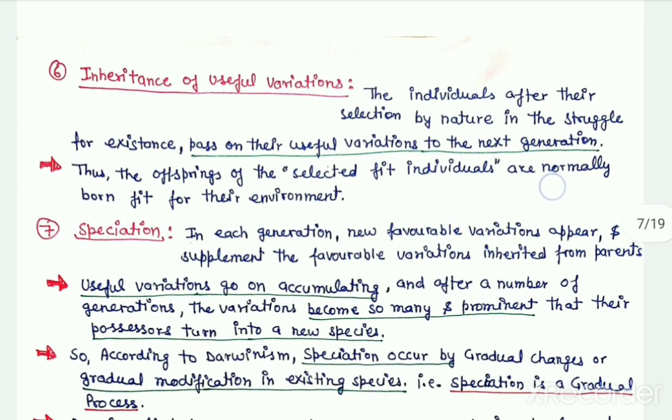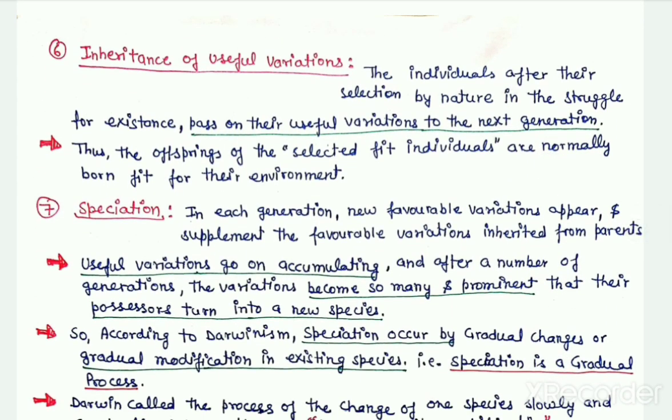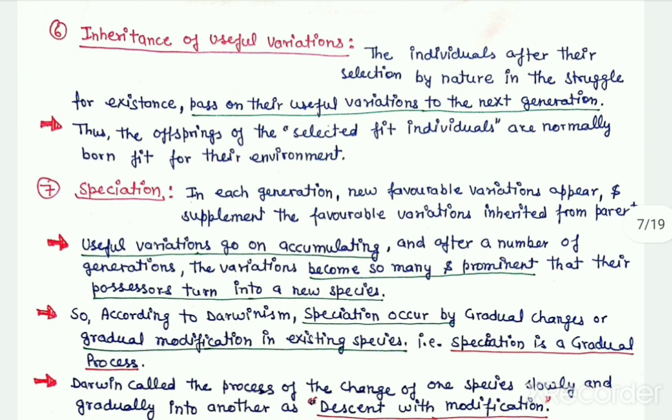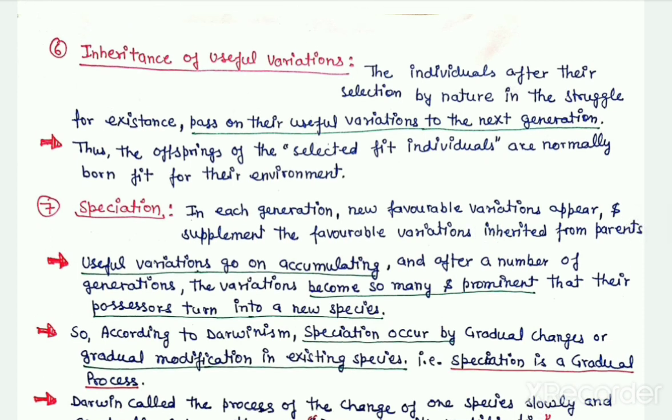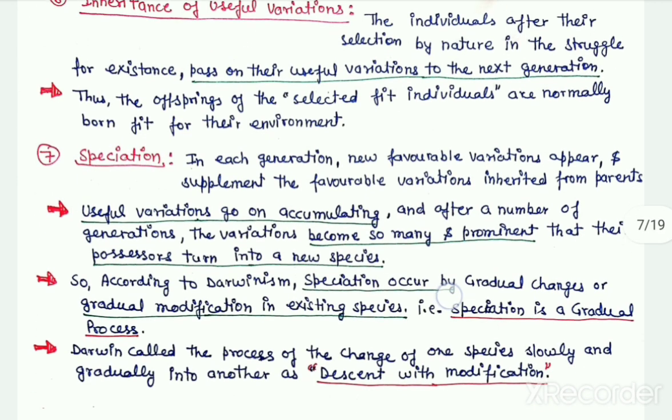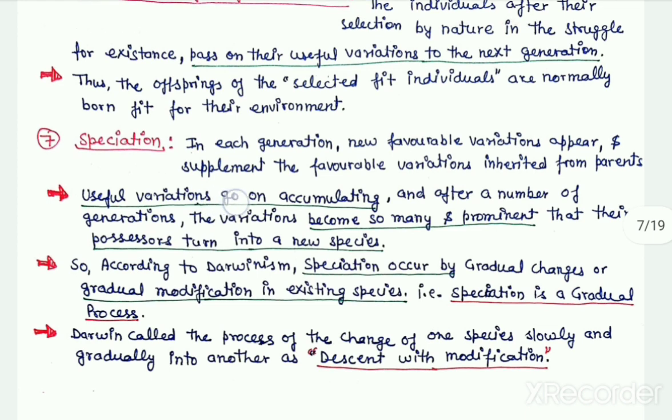And then the next postulate is the inheritance of the useful variations. Darwinism states that the individuals can pass on their useful variations to the next generation. Means every individual gets two kinds of variations: first, in every generation new variations arise, and second, those individuals also inherit variations from their parents. So generation after generation new variations will keep forming, and they will also inherit the variations of previous generations, and finally this results in speciation, which means that these useful variations go on accumulating,